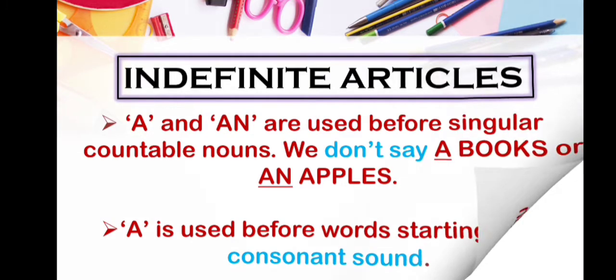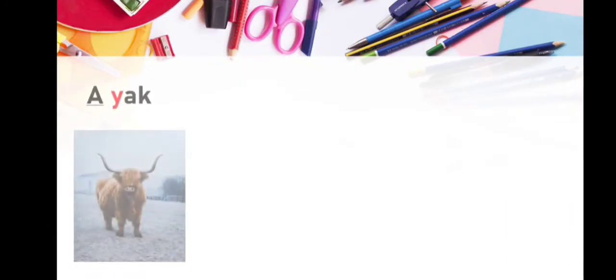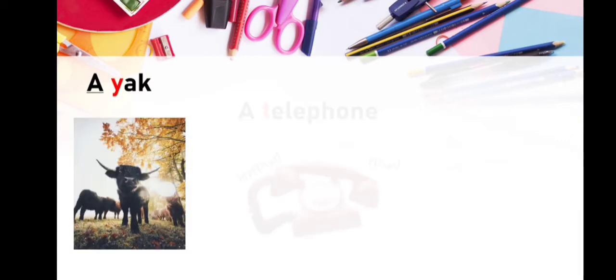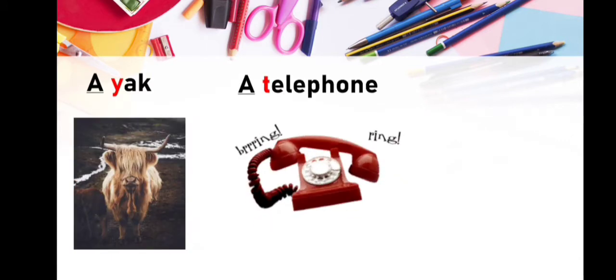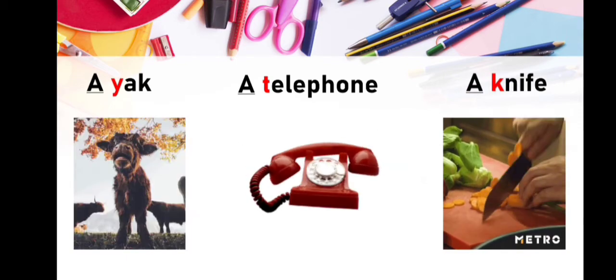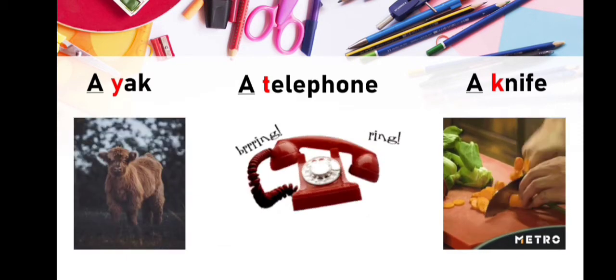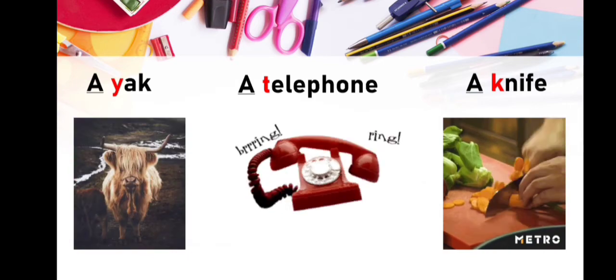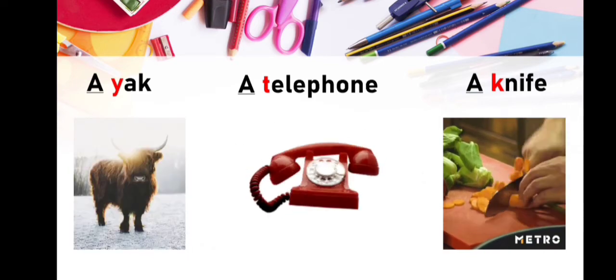Okay, some examples are a yak, a telephone, a knife. Here you can see Y, T and K all are consonant sounds. That's why we have put a before them.